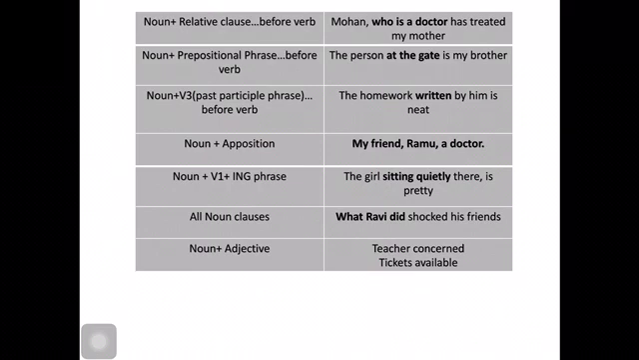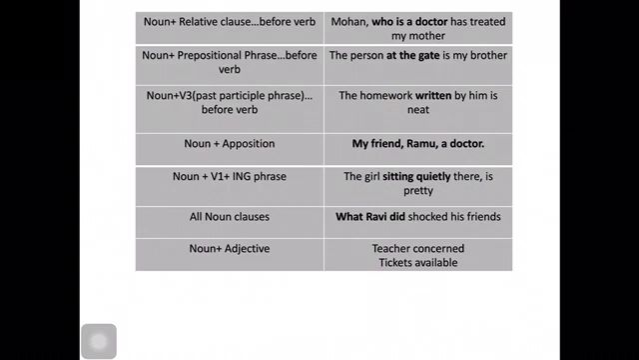Now the next indicator is noun plus V1 plus ing phrase. That means verb plus ing form. So whenever we have any verb plus ing form after the noun, then it becomes a verb-ing phrase. A verb-ing phrase after the noun becomes a noun phrase. For example, the girl sitting quietly there is pretty. So the girl sitting quietly becomes a noun phrase here.